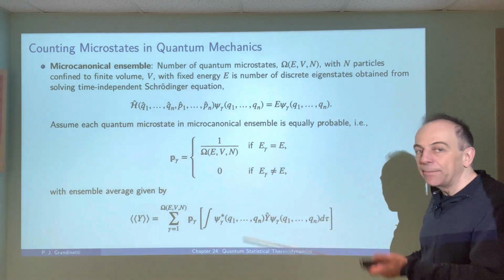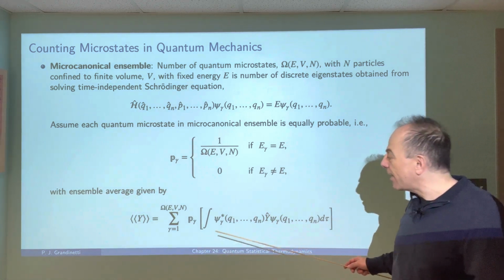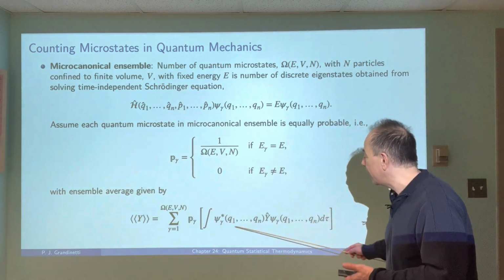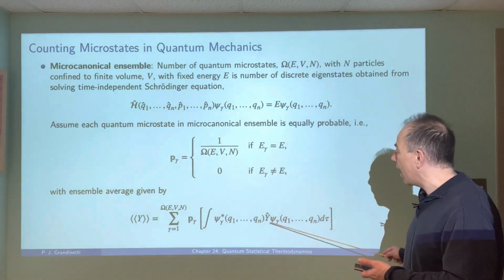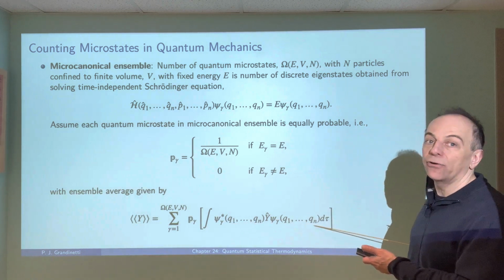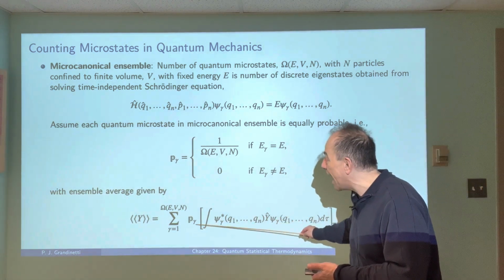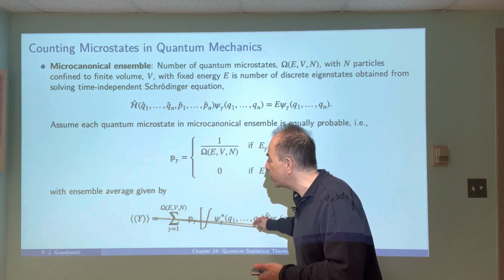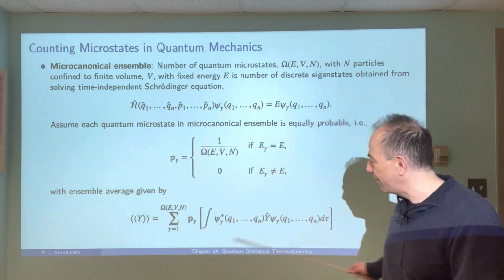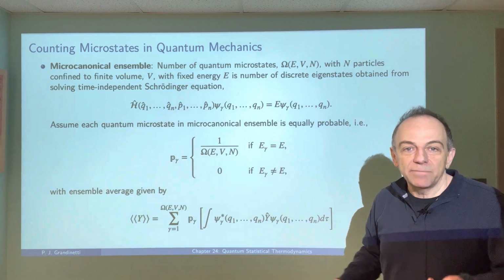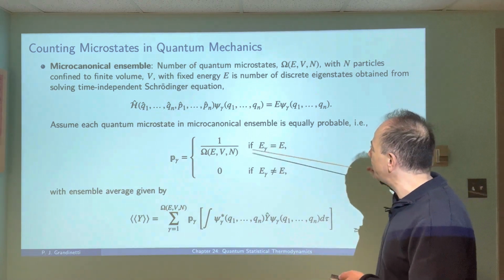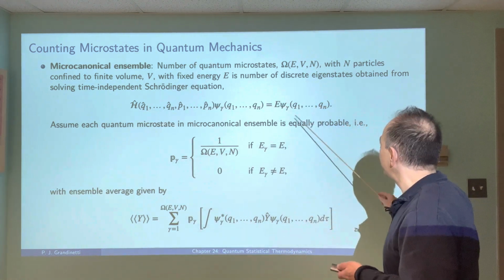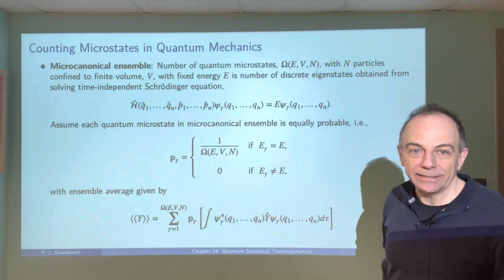And also, similarly, we can calculate the ensemble average of any thermodynamic property by taking the operator for that property, calculating its expectation value for a given microstate, weighting that by the probability, and summing that up over all the microstates to get the ensemble average. Okay, so it's pretty much the same approach. We're simply counting our microstates by looking at the eigenstates that have the energy of a given macrostate.